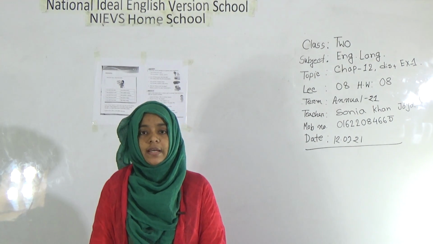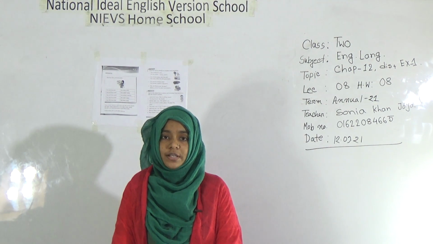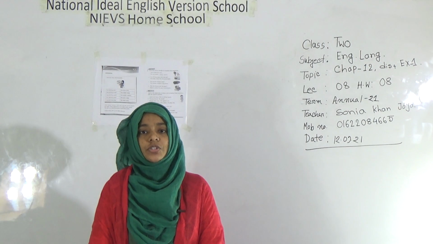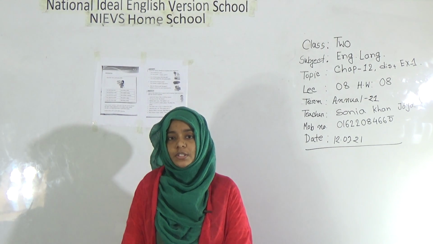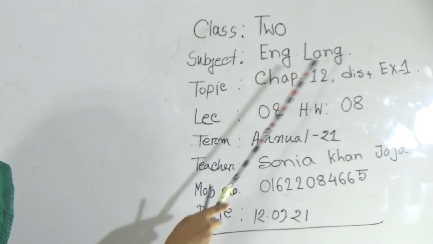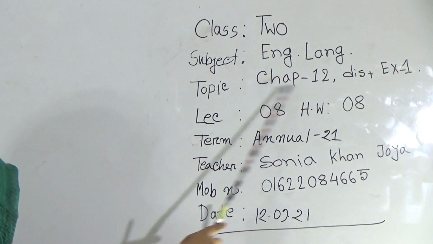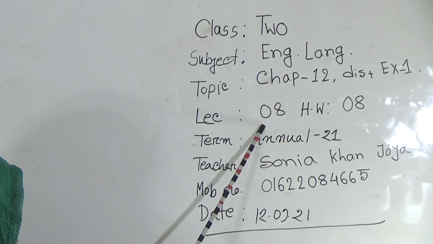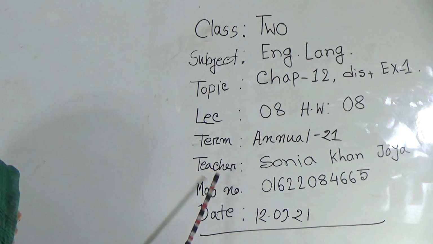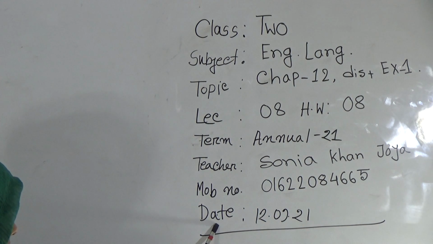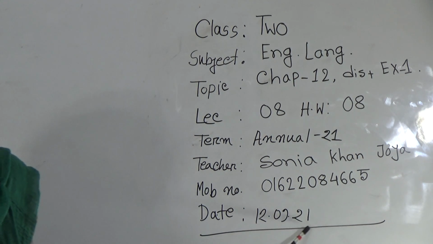Today I am going to take an English language class for class 2 students. Our topic is chapter 12, discussion and exercise 1. So my dear students, look at the board. This is class 2, subject English language, and your topic chapter 12, discussion and exercise 1, lecture number 8 and your homework number 8. This is your teacher Sonia Joya, and this is my mobile number, and this is today's date 12/9/2021. So my dear students, let's start our today's topic.